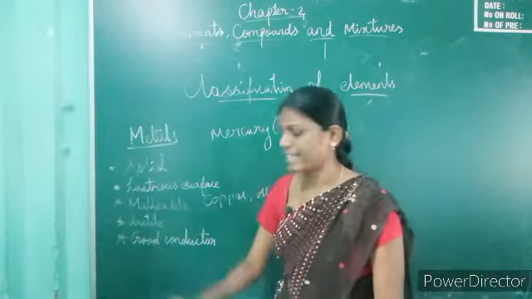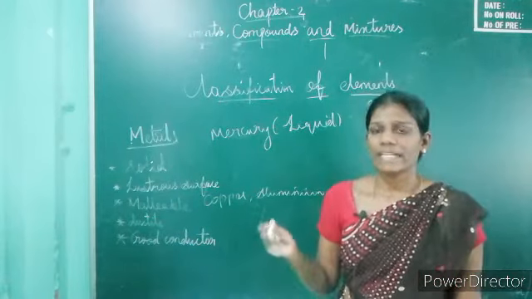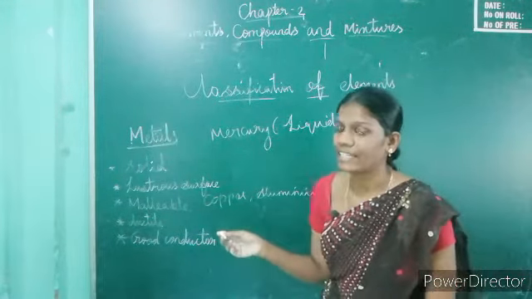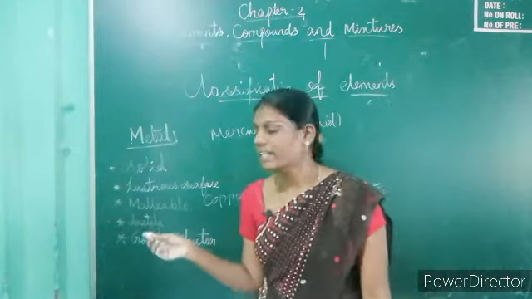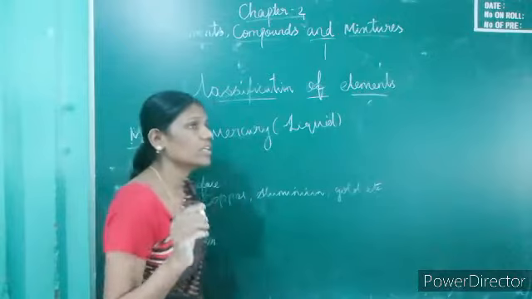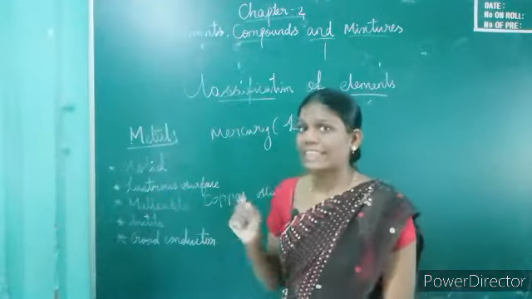Next one is ductile. Most of the metals have the ductile character. What is the meaning of ductile? It means we can roll a thin wire.